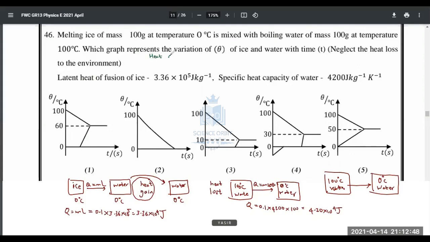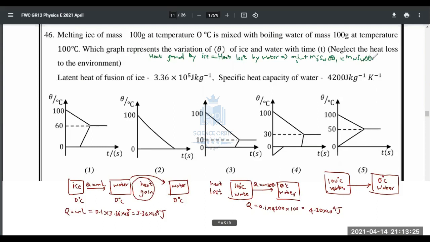Heat gained by ice equals heat lost by water. Right. So if I put that into equations, heat gained by ice is, first of all, mL part should be considered, plus the same, I'll say m_i, mass of ice, times specific heat capacity of water, times change in temperature 1, because there's a temperature change here. Equal to heat lost by water: mass of water, specific heat capacity of water, change in temperature 2.